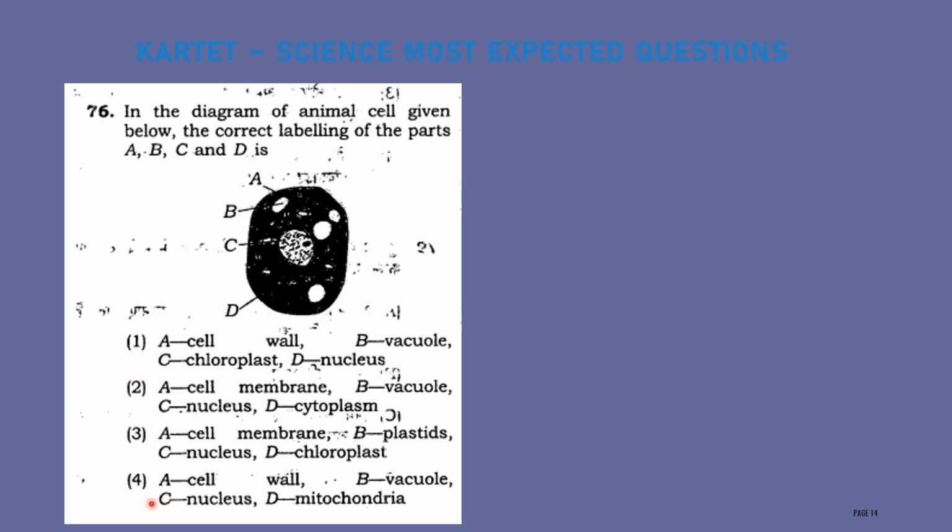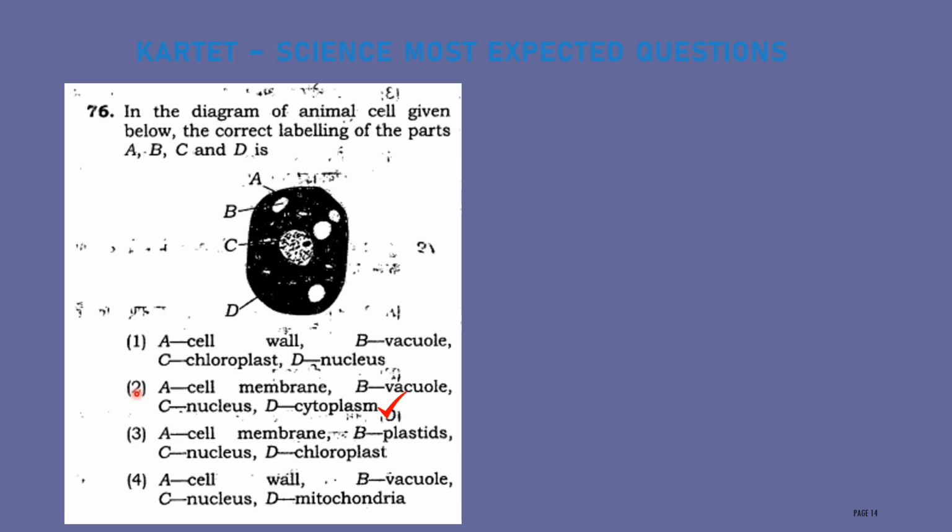Consider the 4 options. Wherever you have a cell wall, it is the labeling of a plant cell. Therefore, you can eliminate this option. Here also a cell wall is there, so this one also you can eliminate easily. Then chloroplast, this is also a plant cell, so this option also you can eliminate. The remaining, the second option, is the correct answer.